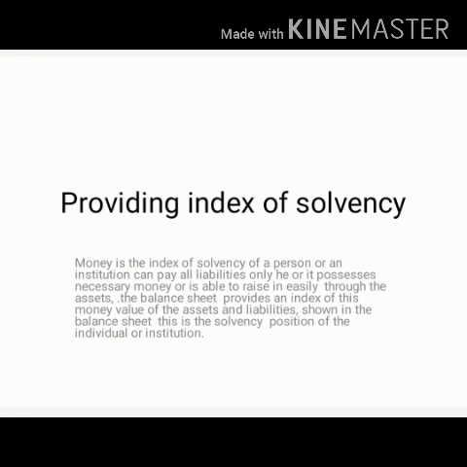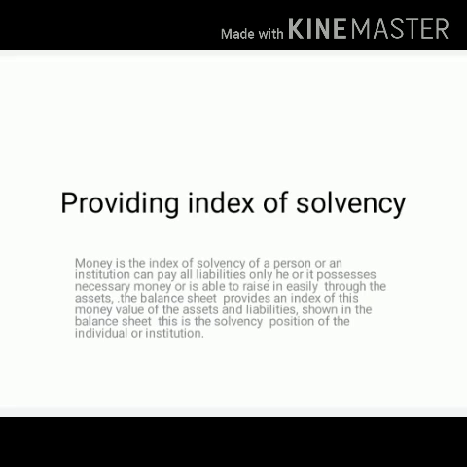Then another contingent function is providing index of solvency. Money is the index of solvency of a person or an institution. A person can pay all liabilities only if he or it possesses the necessary money or is able to raise it easily through the assets.